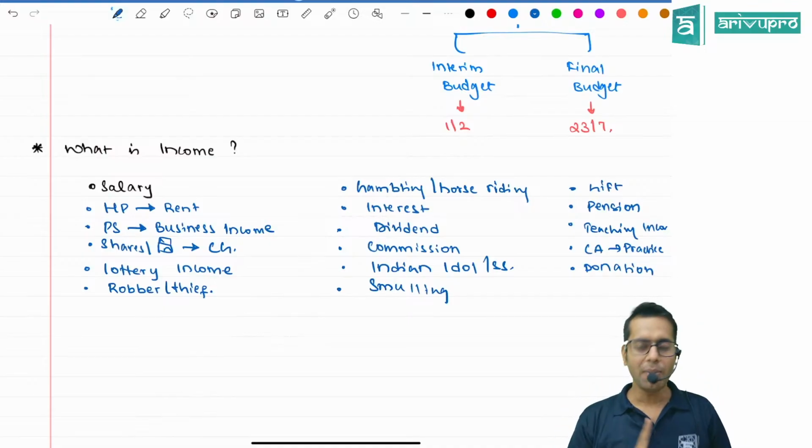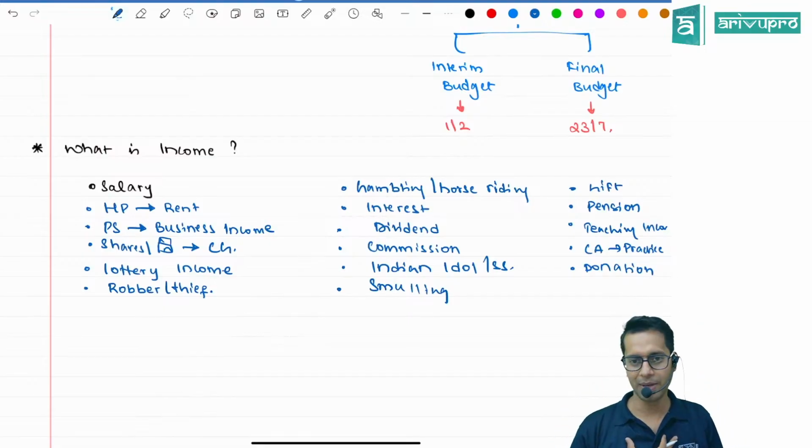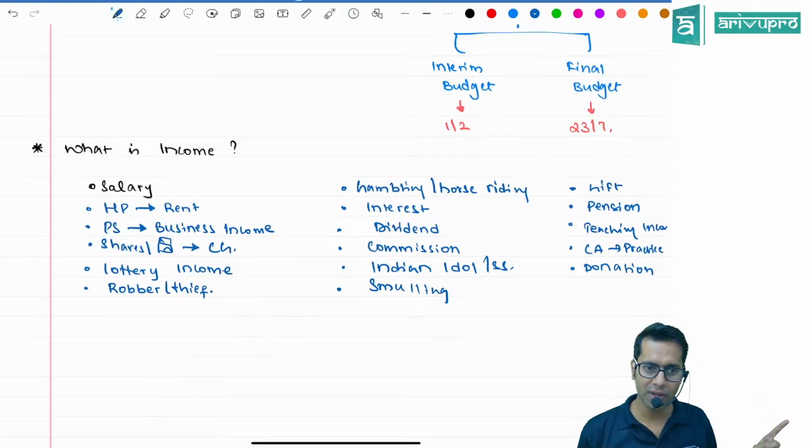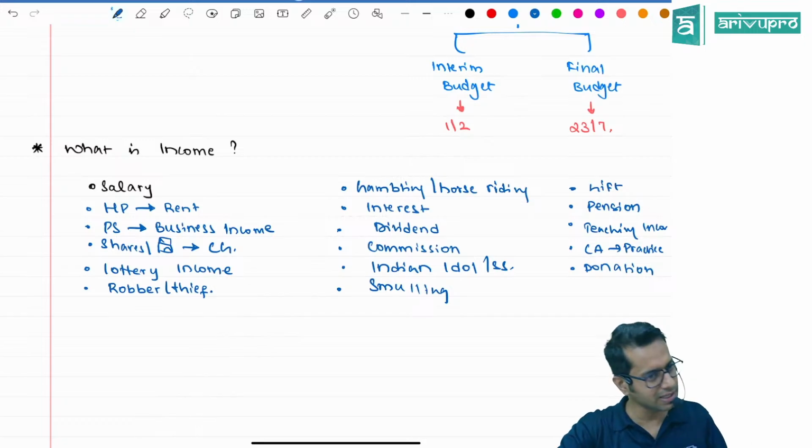See, please note, feeling should not come in between. Please note, income means money coming in. Whether it is legal or illegal, are we talking about that? Income, money is coming. Yes, so smuggling is income. Lottery you are doing, gambling you are doing, that is income.